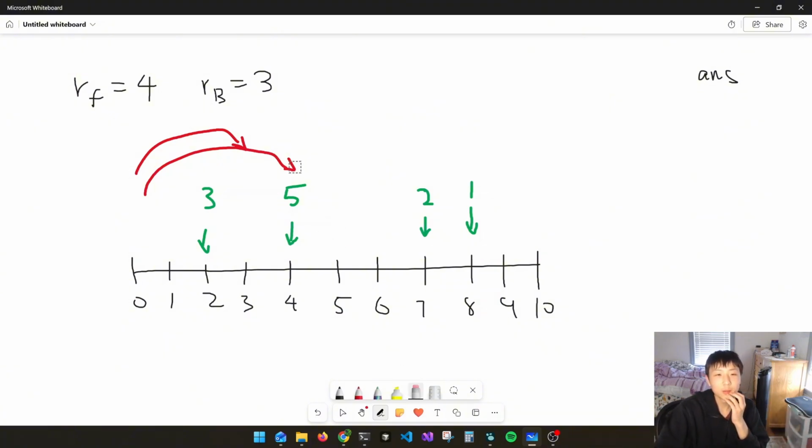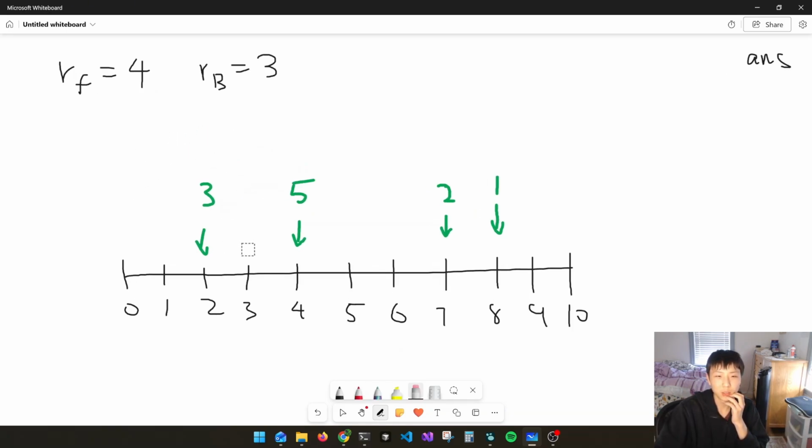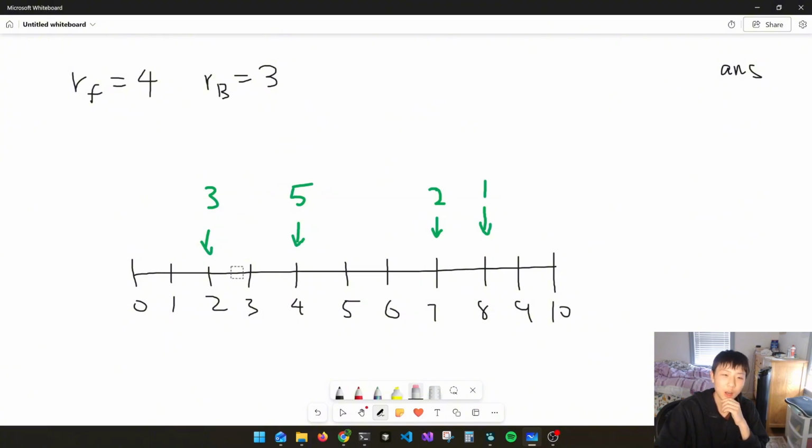You can think about this question, and it seems like there's not really a solution unless you try everything. But if we just ignore the 2 and 1 over here, and look at the 3 and 5: if I wanted to go to 5, should I stop at 3 first, or should I go straight to 5? Well, if you calculated this out, you would say you want to go straight to 5.